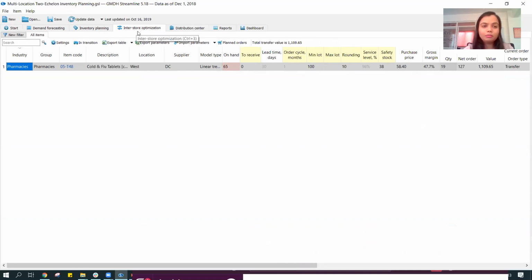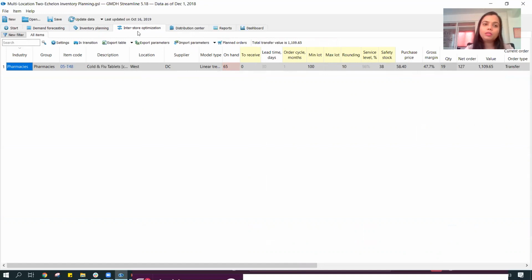And now if I go to the overstocking or say interstore optimization, so this is really a very good feature of Streamline, where we can not only balance the inventory by the use of stocking strategy, but we can also balance our stock from one location which is carrying very excess stock to a location which is going to go out of stock.